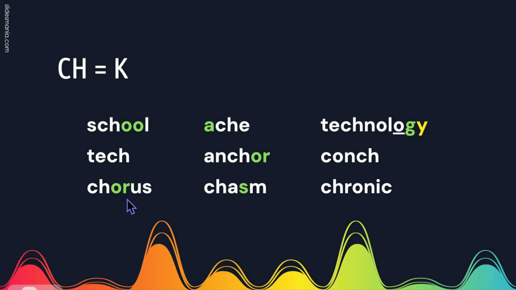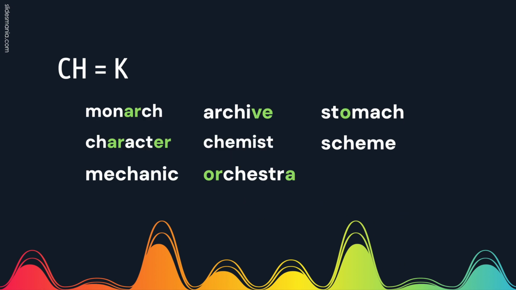OR says or, chorus. A chorus is a group of people singing. S will sound like Z in this word. Chasm, chronic. AR says R, monarch. That's a type of butterfly. Archive. Notice that this E does not change the I to its long sound.